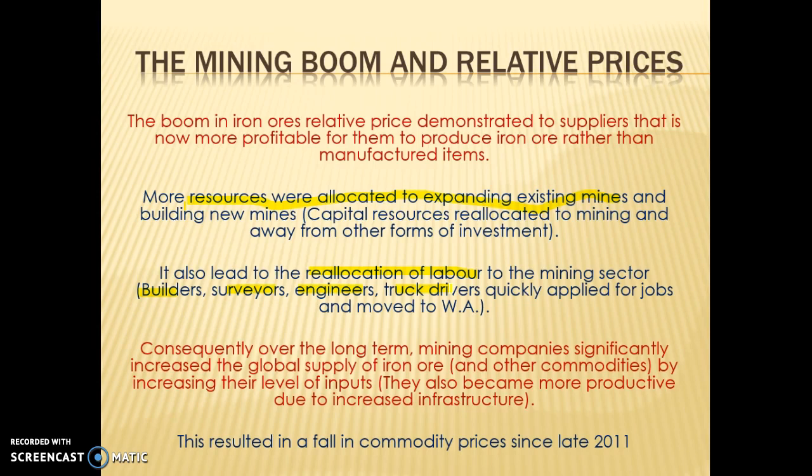And then what happened over the long term, because of all this infrastructure investment, all these new people working in the industry, suddenly we had excess supply. We were supplying so much that this price actually started to go down because we had a surplus. So what happened was partly because China started to grow more slowly, but mainly because we had an excess supply of these commodities, the price started to fall.